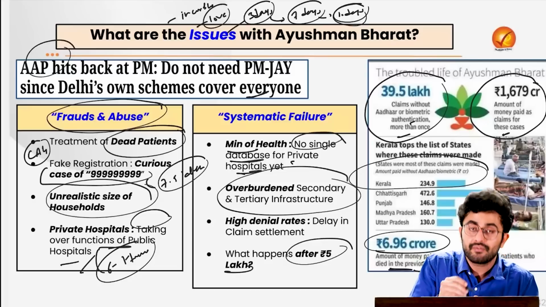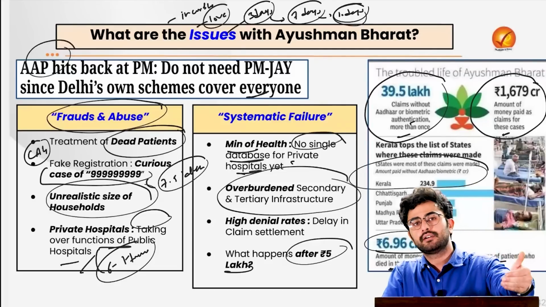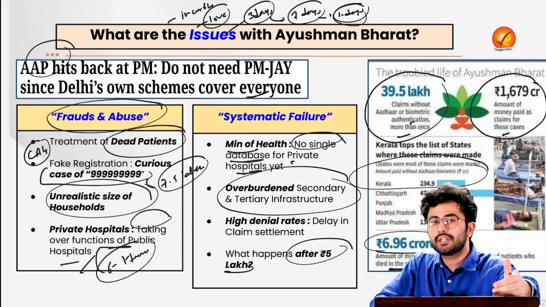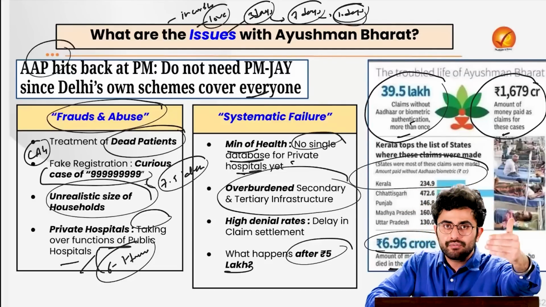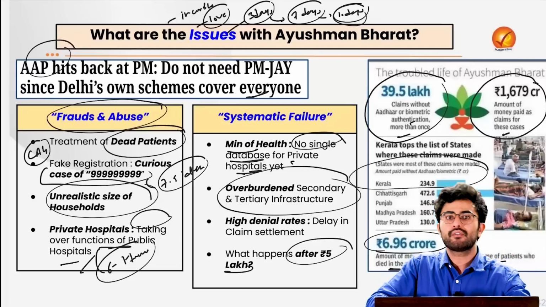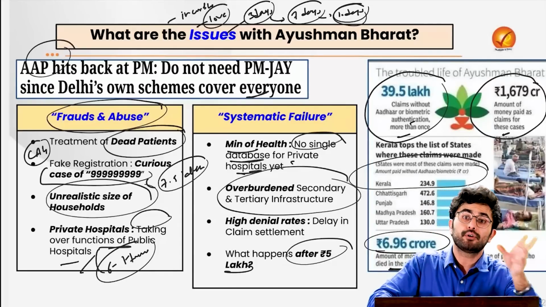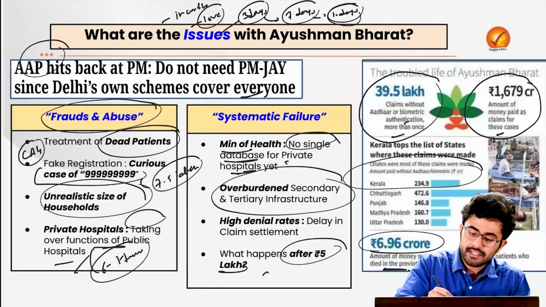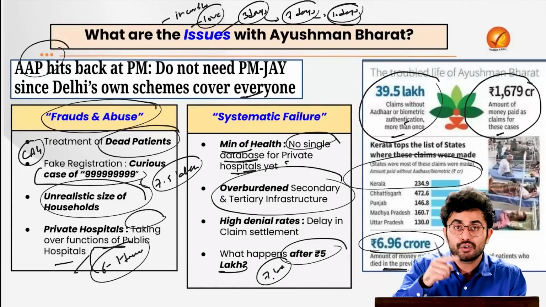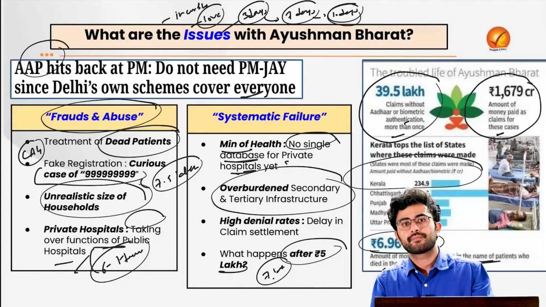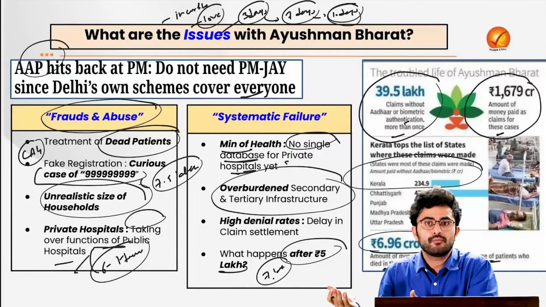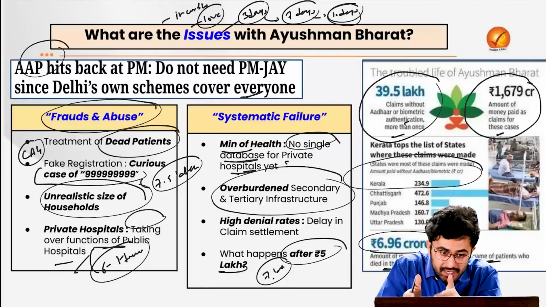Let's say after rupees 5 lakh as well, what if I go and enroll myself in a private hospital and they give me the final bill, and that bill is crossing the limit of 5 lakh? Let's say even if it is 7 lakh, from where will I get that 2 lakh rupees extra? I will be asking for money from someone, and that can lead to high indebtedness in the rural area.